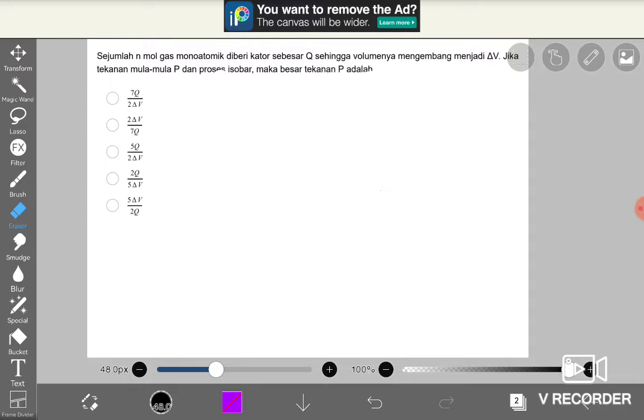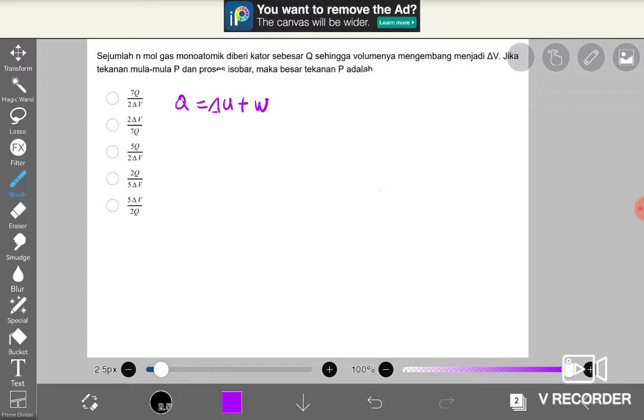Okay, regarding this question, we are just applying the first law of thermodynamics. The law is Q is equal to delta U plus W. I will explain these quantities one by one. Q is the heat absorbed or released by the gases, delta U is the inner energy of the gases, and W is the work done by the gases.